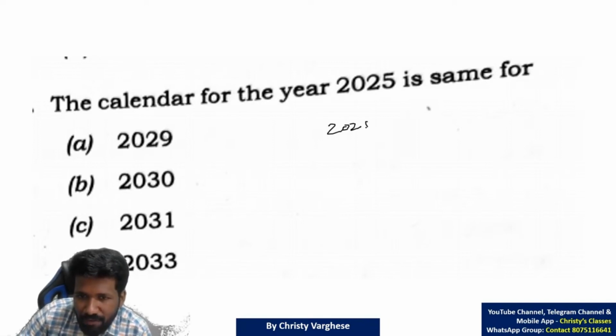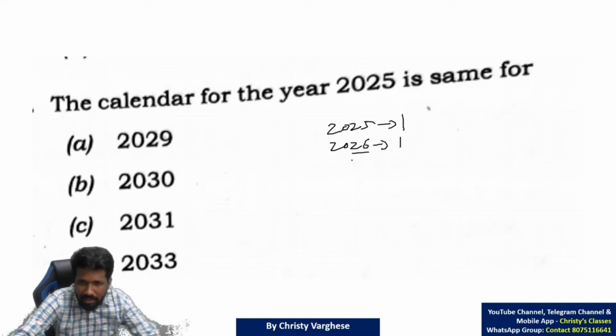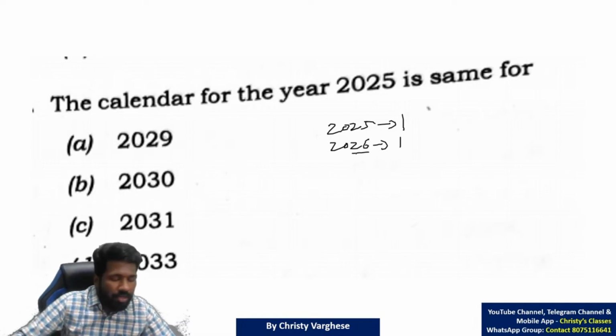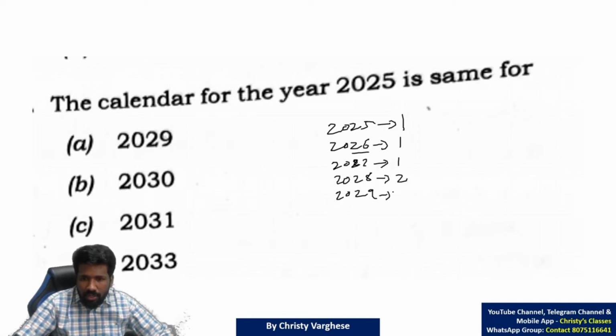So in 2025, 1 odd day because it's an ordinary year. 2026, 1 odd day, an ordinary year itself. It's not a century, so last two digits being a multiple of 4 will make the number a multiple of 4 by the test of divisibility, so that will be a leap year also. 2027 is an ordinary year, so 1 odd day only. 2028 is a leap year, so 2 odd days. 2029 is an ordinary year, so 1 odd day. 2030 is an ordinary year, so 1 odd day.